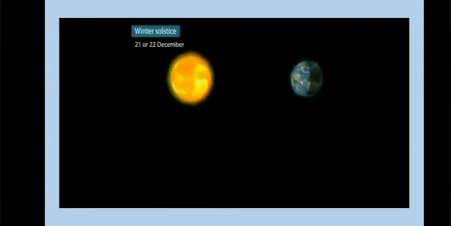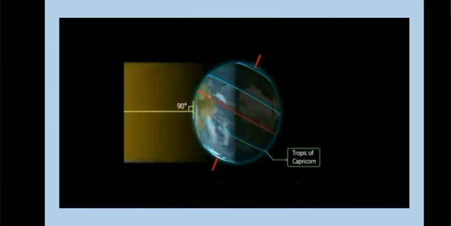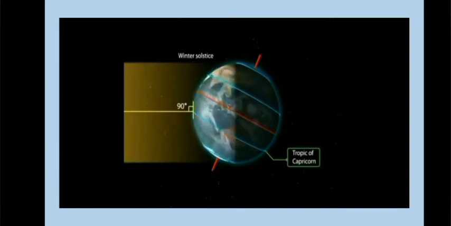The winter solstice occurs on the 21st or 22nd of December, when the sun is over the Tropic of Capricorn and it receives the largest amount of sunlight. On this day, the northern hemisphere is in the winter solstice and the southern hemisphere is in the summer solstice.